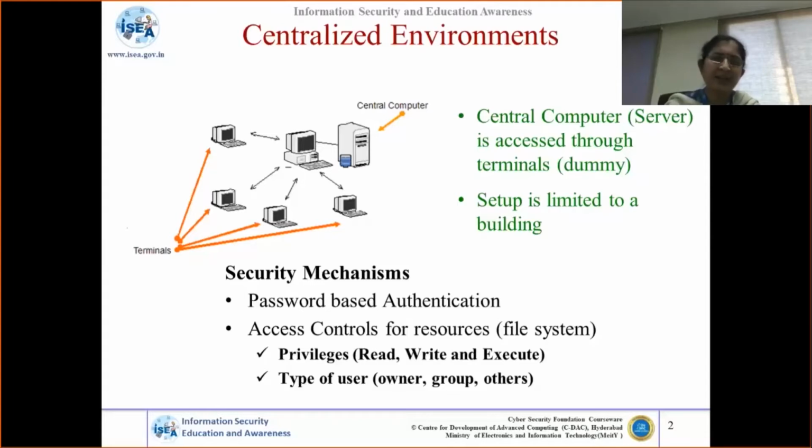In this case, if you analyze carefully, all these 30-40 people are accessing the central server. You have to check the validity, whether they are the right people or not, whom you are allowing. So one mechanism is to verify the credentials of these people. Another thing is, once you verify the credentials, you have to make sure that the person accessing the central machine does not try to disrupt the other people. So in the file system, you have to restrict the access.